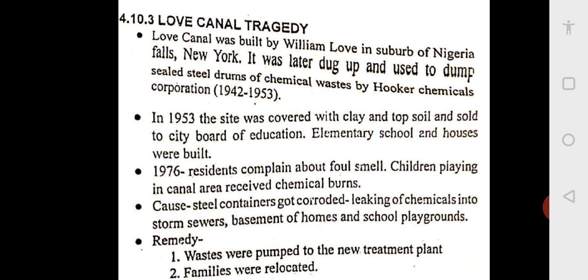So this, using steel drums, 23 years is a big time, no? So we should not use these kind of things which will degrade with the passage of time. So what was the action they had taken? Whatever waste was there, they pumped into a new treatment plant, and then they neutralized it, all this by using chemicals. Then secondly, the people who were staying there were relocated to safer places.